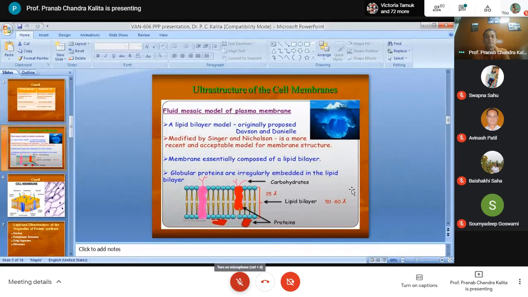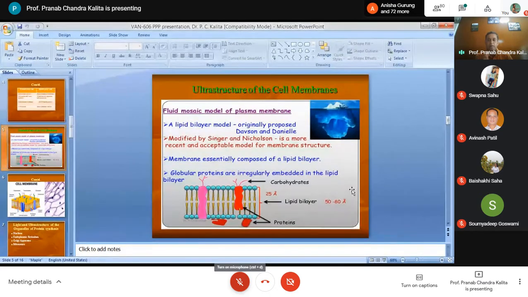First, we'll go to the cell membrane. The cell membrane gives the shape of the cell and covers the cell. Generally, this cell membrane is about 7 to 10 nanometers in diameter. If you see it under an electron microscope, you will find it is a trilaminar structure, with 2 electron-dense layers and 1 electron-lucent layer.